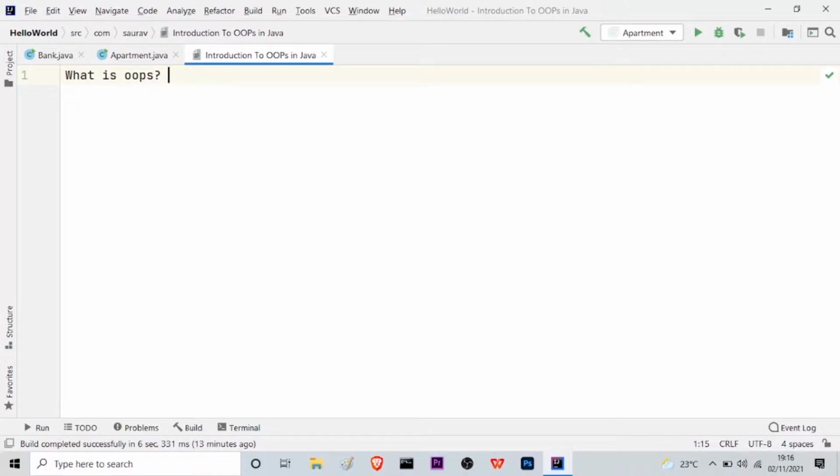So, in order to summarize, what is OOPS concept in Java? We can say that OOPS concepts in Java improve code readability and reusability by defining a Java program efficiently. I hope now you have got a better idea. The main principles or pillars of object-oriented programming are abstraction, encapsulation, inheritance, and polymorphism. We will be learning a lot more about these four pillars or principles of Java in detail, which are the features of the object-oriented programming concepts.